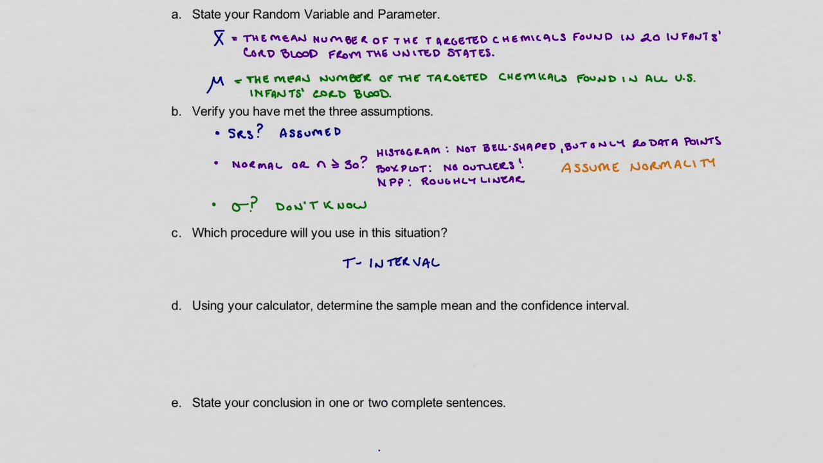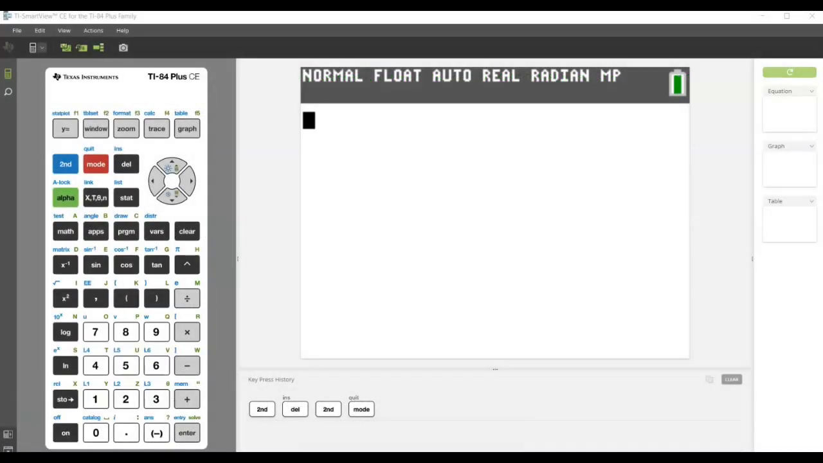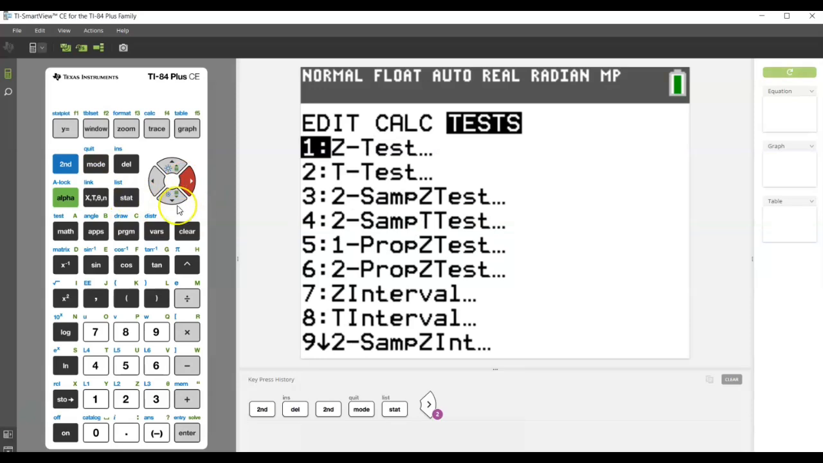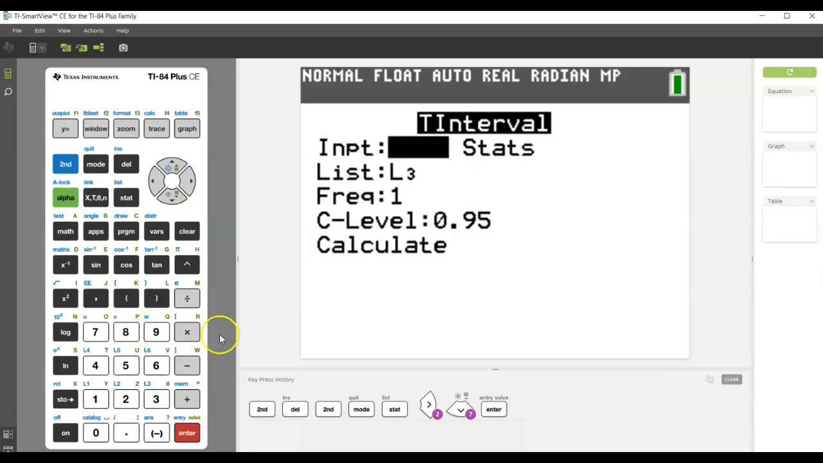Now we'll go ahead and move to part D, where using our calculator, we're going to determine the sample mean and the confidence interval. Okay, now we are ready to construct our t-interval for our data. So remember, we are going to go to stat. We're going to arrow over to tests. And remember, we want the t-interval, not the t-test. The t-test is for a hypothesis test. We are interested in constructing a confidence interval. So we're going to select option 8.